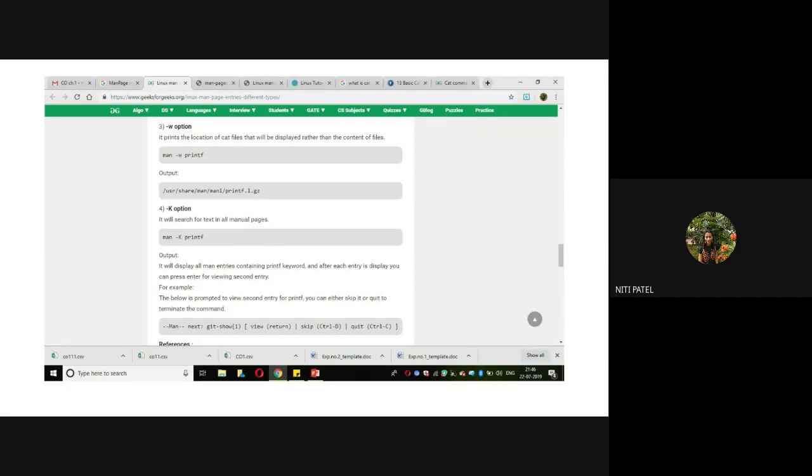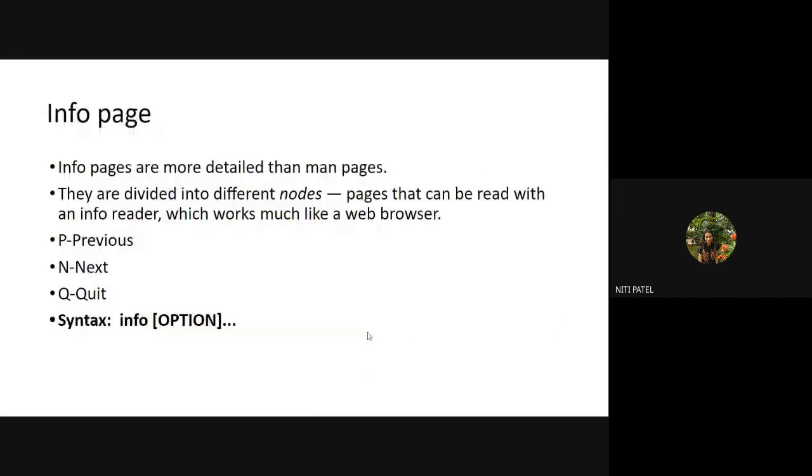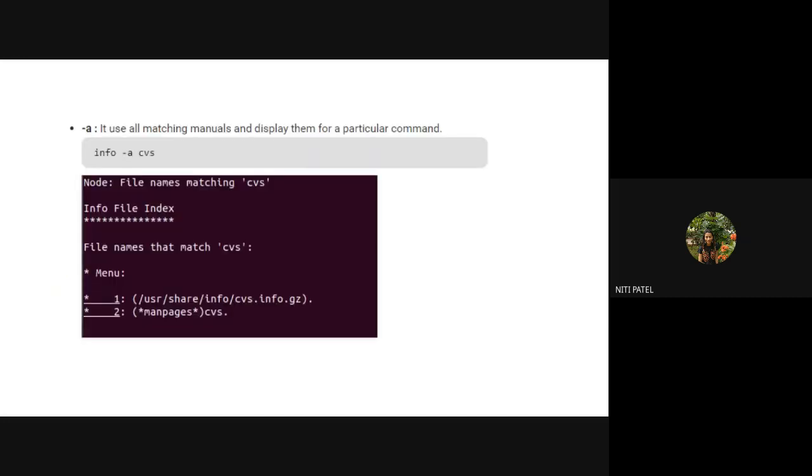After that, we had seen the info page. Info page command. Now, what was that info page command? It is more detailed information as compared to your man page command. So that means if you want to scroll through those pages, you have to use next, previous, and then quit, like that. So it is in multiple pages, and to read that particular information, we have to use these commands to go to the next page, previous page, or to quit.